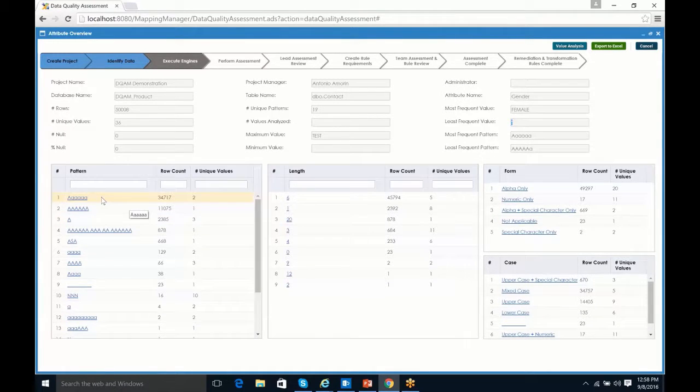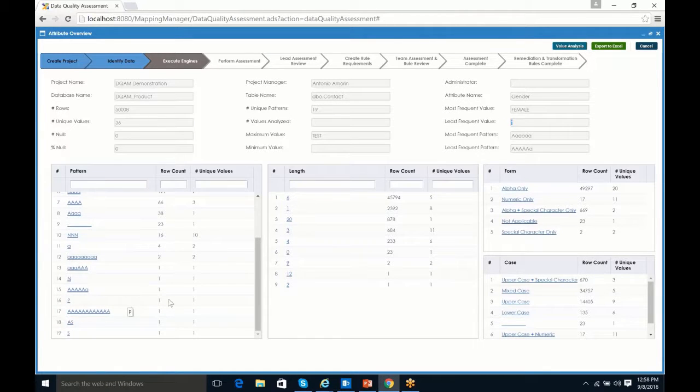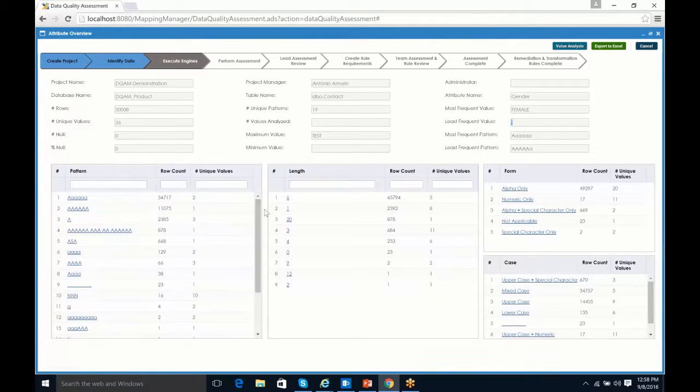Within our patterns themselves, a capital A represents a capital alpha, a small a represents a small alpha. We also have S, which represents a sign, for instance, an equal sign, a plus sign, a minus sign. If it's got the word sign behind it, it's definitely going to be represented by an S. We also have a capital N, which represents our numeric values, and then capital P for our punctuation. So again, that's how our patterns are made up, and we can drill into those and see different details.